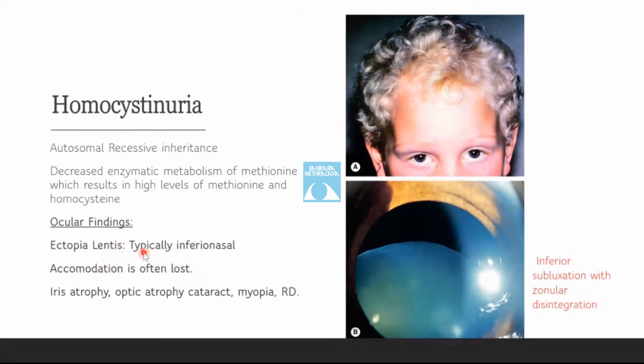Here, the zonules normally contain a high amount of cysteine, which is deficient in homocystinuria. That is why the zonule disintegrates, leading to the loss of accommodation. As you can see in this figure, there is an inferior subluxation of the lens and zonular disintegration. It may also be associated with iris atrophy, optic atrophy, cataract, myopia, and retinal detachment.